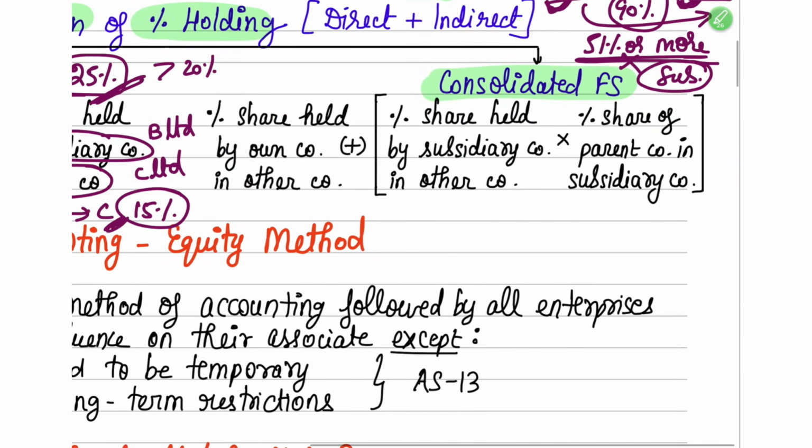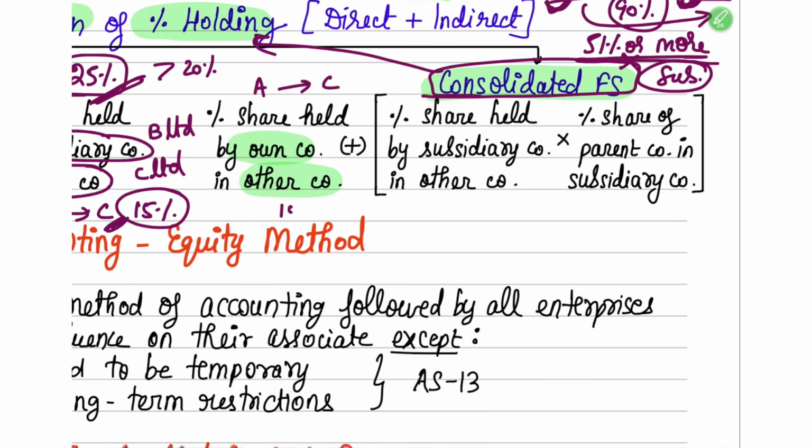But when you are showing it in the consolidated financial statement, how do you find out the holding percentage? The first one remains the same. How much is the own company holding in the other company? That means how much is A Limited holding in C Limited? This is going to be 10% only. But when it comes to the subsidiary, there is a change. How much is the subsidiary holding in the other company? That means how much is B Limited holding in C Limited?